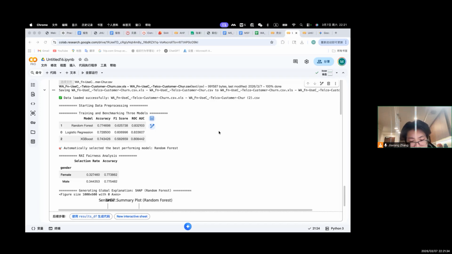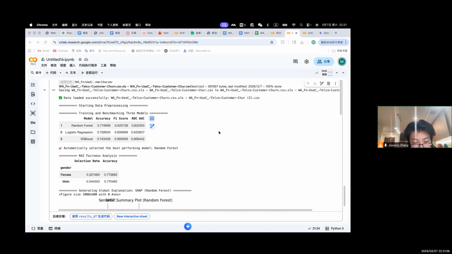Finally, the dataset was split into training and testing sets using stratified sampling to preserve the class distribution. To determine the most suitable predictive model, three algorithms were trained to compare: logistic regression, random forest, and XGBoost. Each model was evaluated using accuracy, F1 score, and ROC AUC.